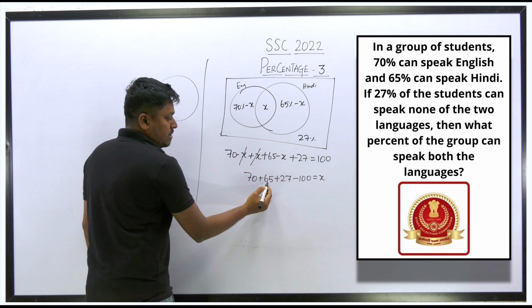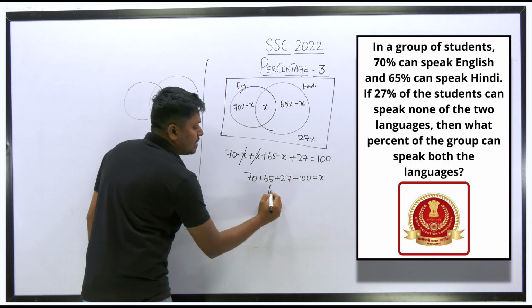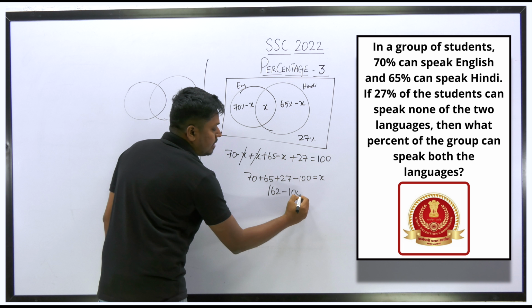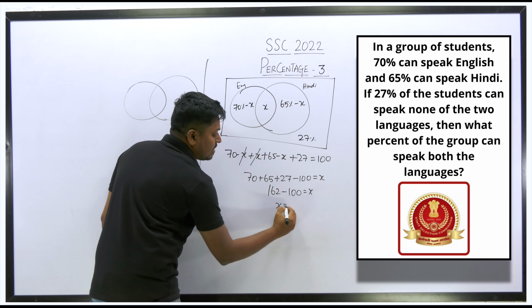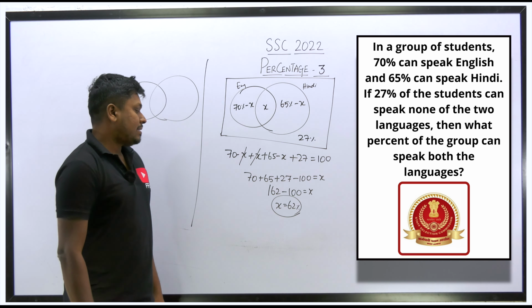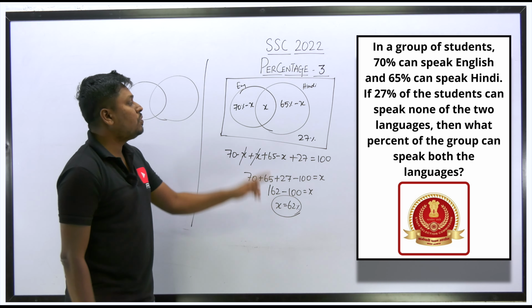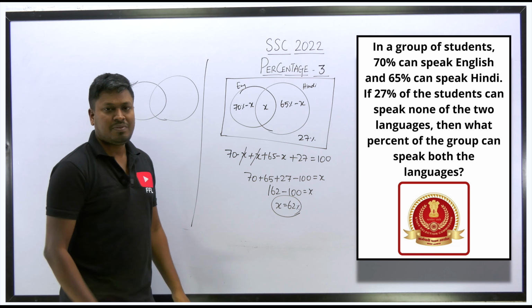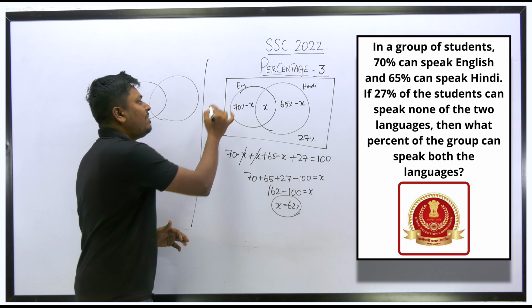So this becomes 522. 162 minus 100 is equal to x. So x is equal to 62 percentage. So we can say that 62 percentage of students speak both the languages. So is that understood or not? So this is one way of solving, right?